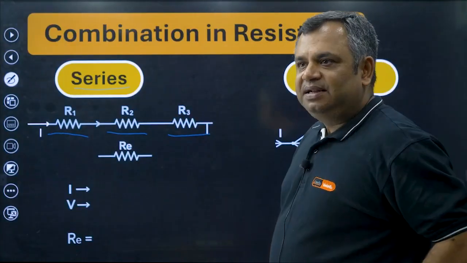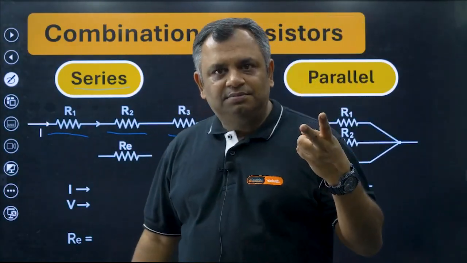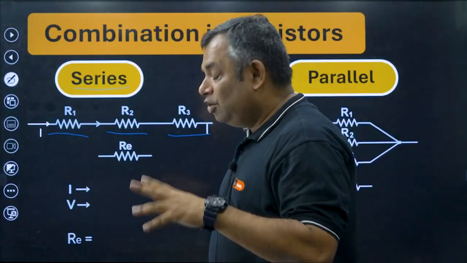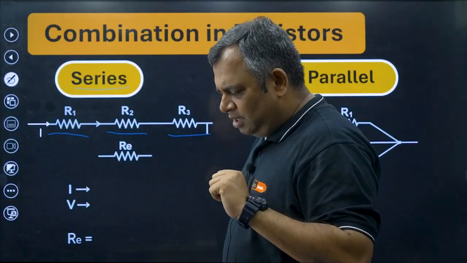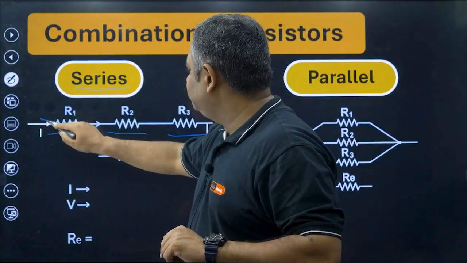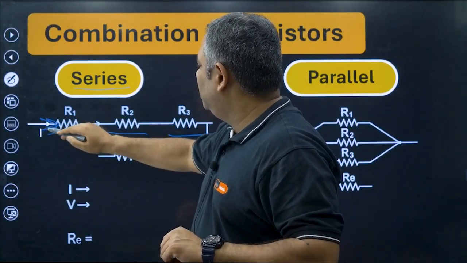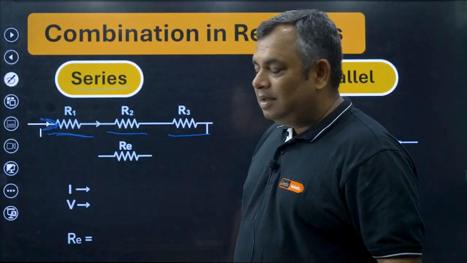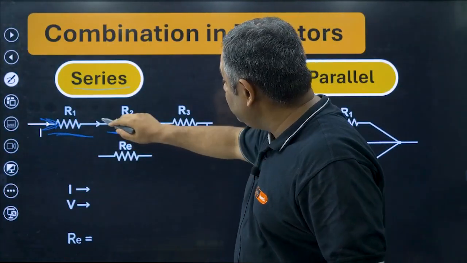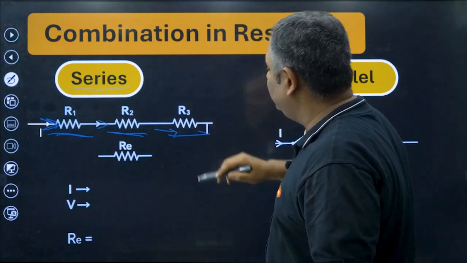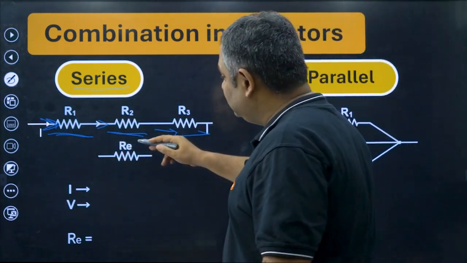Now, whenever you are putting resistance, remember there are two brothers and sisters of resistance, which are voltage and current. What would happen to the current and voltage? Now, if these have been put and we are imagining that this is a circuit, current comes from here, passes through this resistance R1, passes to another resistance R2. Same current is passing through all these resistances.